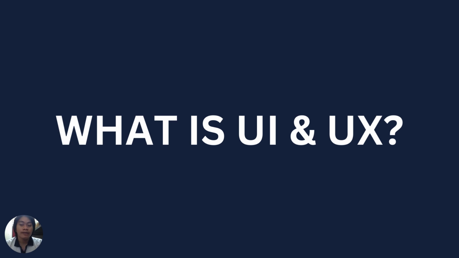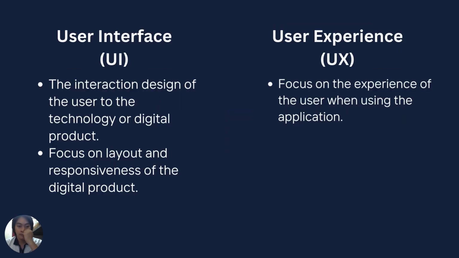So, firstly, what is UI and UX? Well, UI or user interface is the one that user can see and interact when they are using the application. While UX or user experience is how the user interacted in the application. Does the user navigate easily?